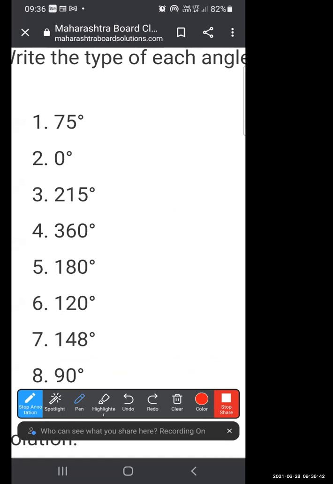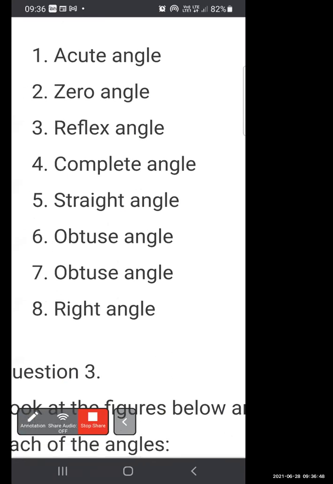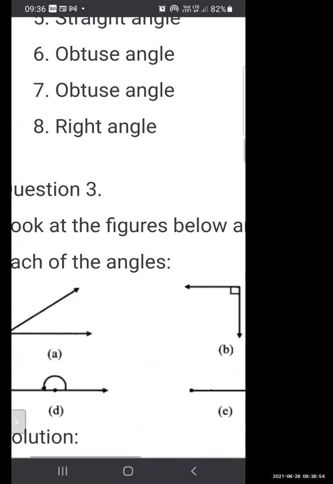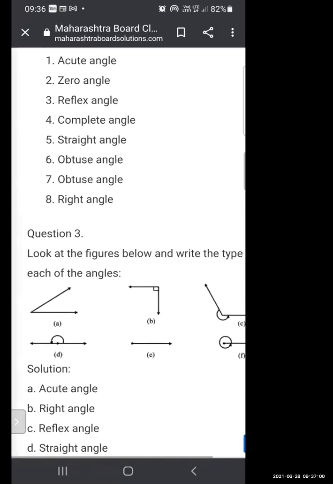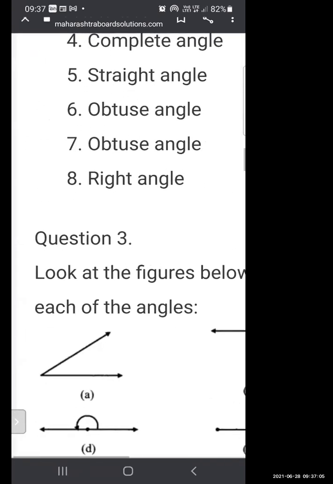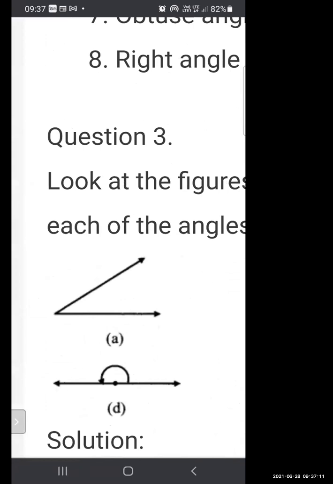Very good. Mute yourself now. Here the solution is: first acute, zero, reflex, complete, straight, obtuse, and right angle. So we have seen this. Now come back to question number 3. Here we need to look at the figure given below and write the type of each angle. Now the diagrams are given, and on the basis of the diagram we need to find out which type of angle it is.